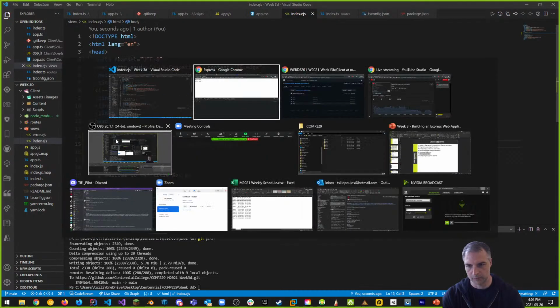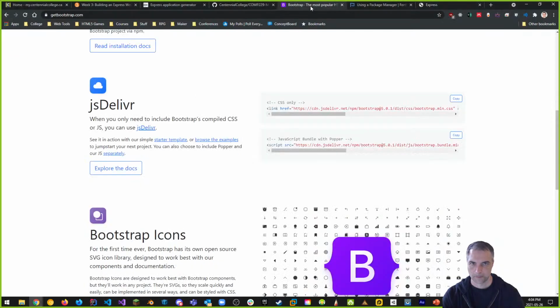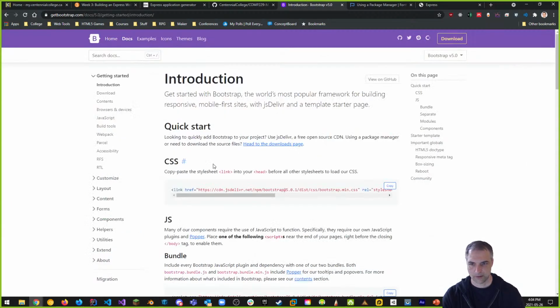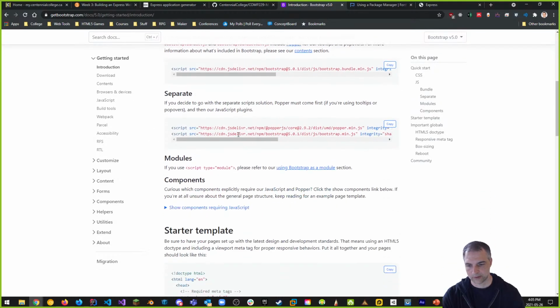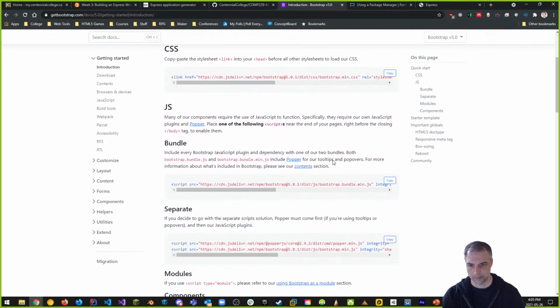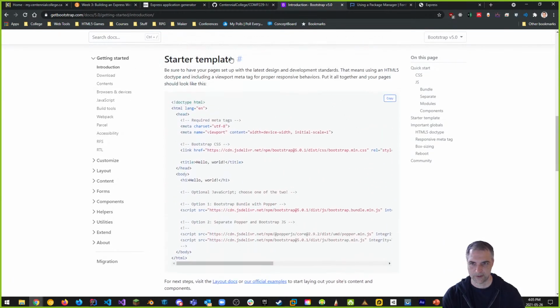Let's do that. So I'm going to go back up to Bootstrap, and inside of Bootstrap, I want to go to docs. There is a quick start right on the left. Notice that there is an introduction, how to use Bootstrap, and how to load it in, and they have this starter template. But on the left, they have every kind of possible thing you need from a component perspective, which is what I covered in the video from last year.